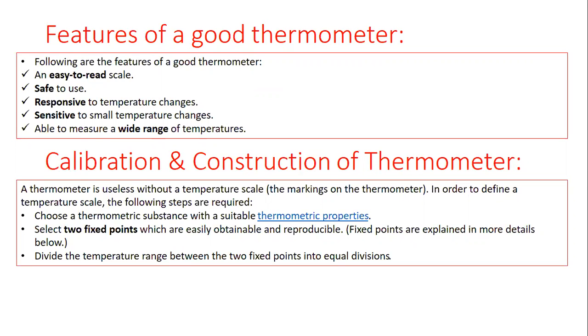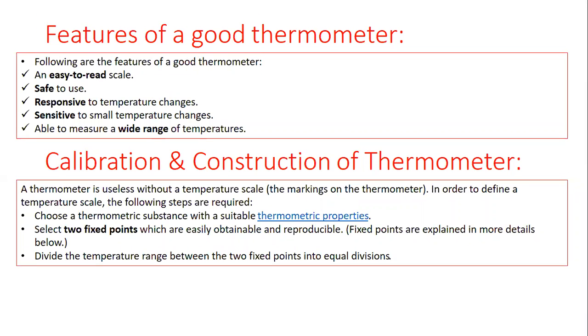Now the next topic is calibration and construction of a thermometer. Beta, students, the construction or calibration of a thermometer consists of 3 steps. A thermometer is usually used with a temperature scale, because without a temperature scale, a thermometer is useless. So in a thermometer, a temperature scale is very important. When you are defining a temperature scale, you need to follow 3 steps.